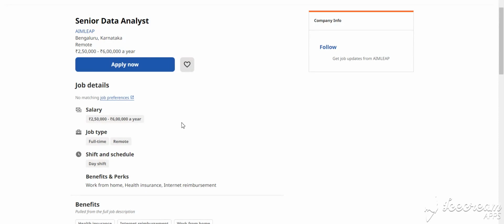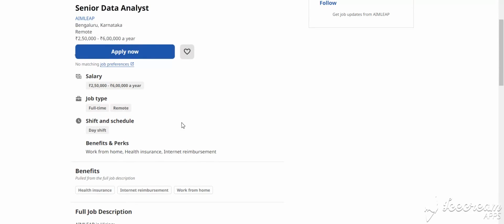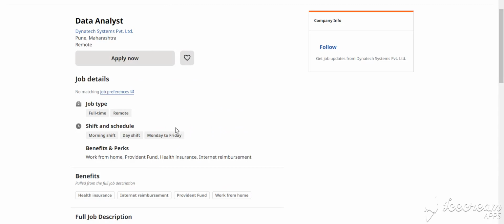Our next job is senior data analyst. This is for Bengaluru and also remote, and the salary is 2.5 L to 6 LPA per year. This is a full-time, remote opportunity, and this is the experience needed. Skills required are data scraping, SQL, Excel, Python, pandas and data cleaning and all. How to apply for this job: you simply click Apply Now and fill in the details.